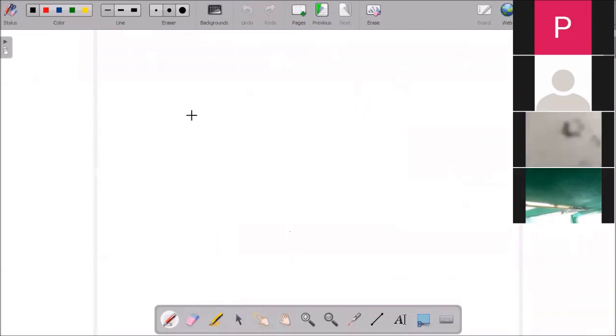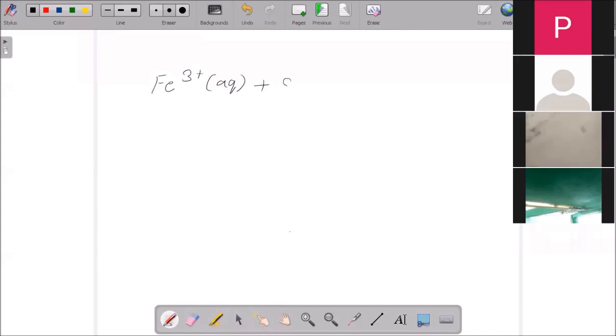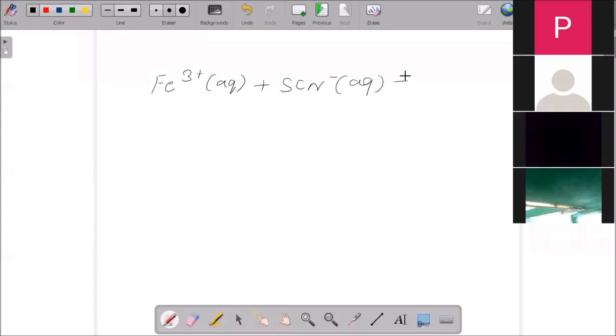The reaction given is Fe3+ plus SCN minus gives FeSCN 2+ in the aqueous state.